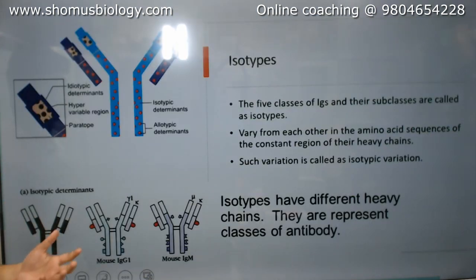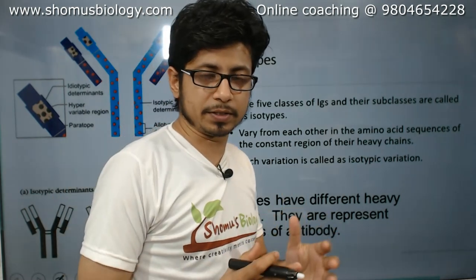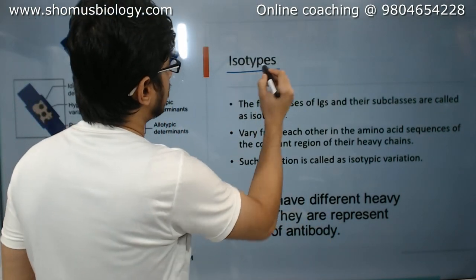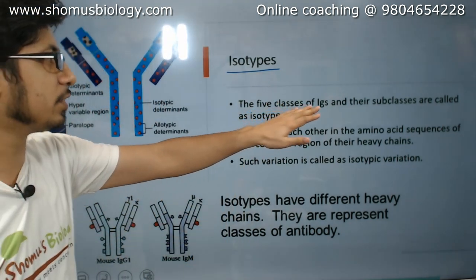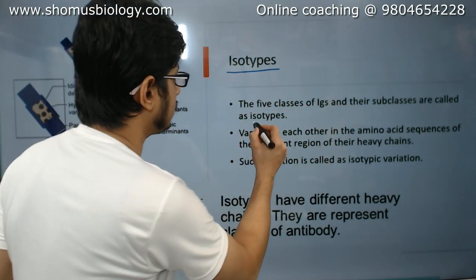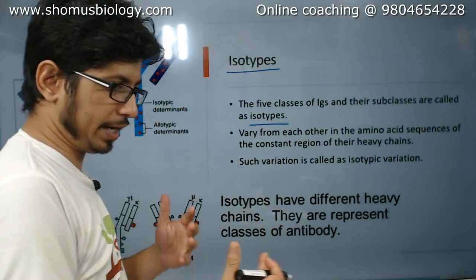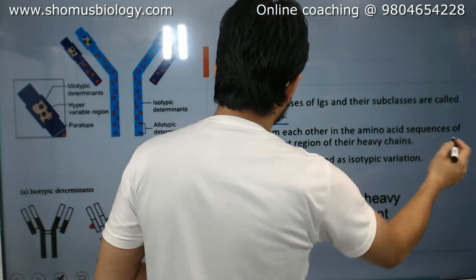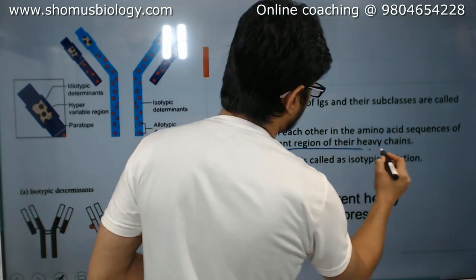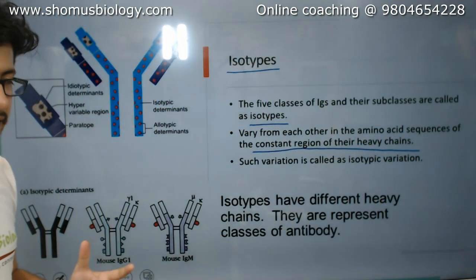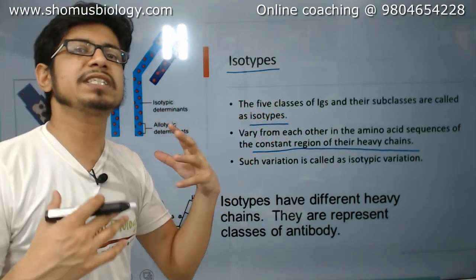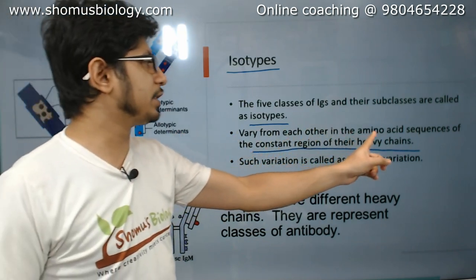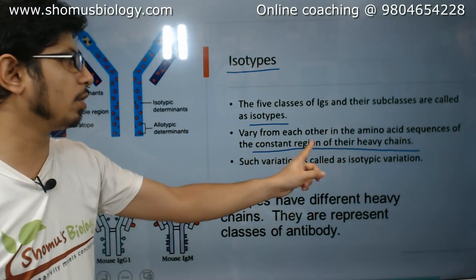Now let's talk about some more properties and terminology: isotype, idiotype and allotype. What are they? What is an isotype in very simple terms? The classes of antibody, IgG, A, M, D, E, and their subclasses are called isotypes. They vary from one another in the amino acid sequence of the constant region of their heavy chains. So all of them may be IgG, but they vary from each other in the amino acid sequence of the constant region.